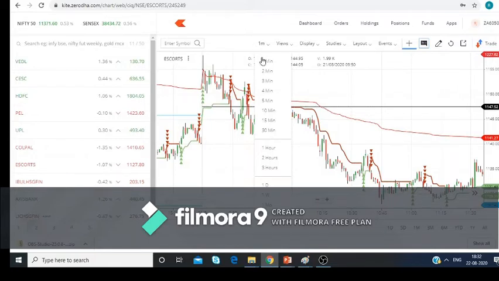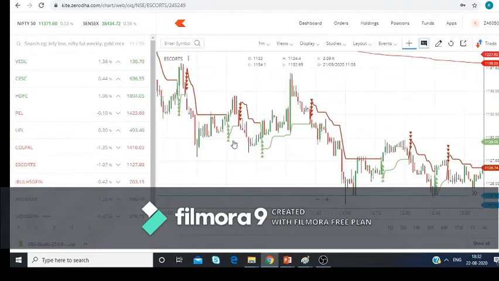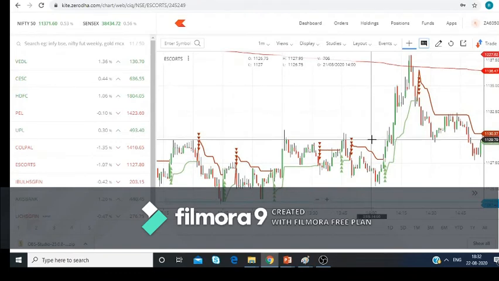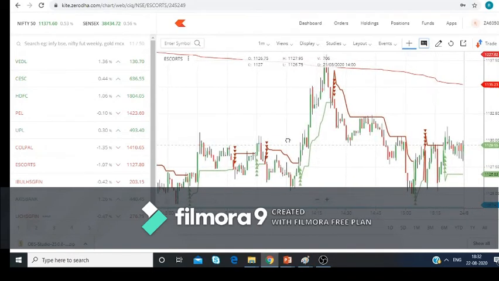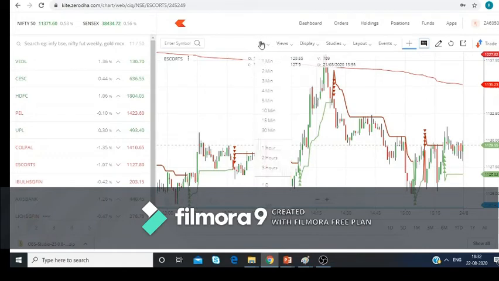There are many time frames: 1 minute, 2 minute, 3 minute, 15 minutes, 30 minutes, till 1 month. So in the 1 minute time frame you are seeing many candles over here. Every candle is of 1 minute. The market opens at around 9:15 and closes around 3:30. So there are many candles.